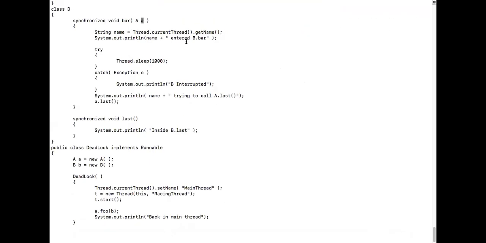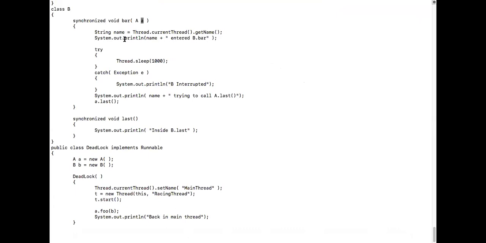Now who is holding bar? Tell me who is holding bar. You tell me, guys. Jagannath? The racing thread is holding bar. Yes, it is holding. Then what happened? He just said that the racing thread entered b dot bar.